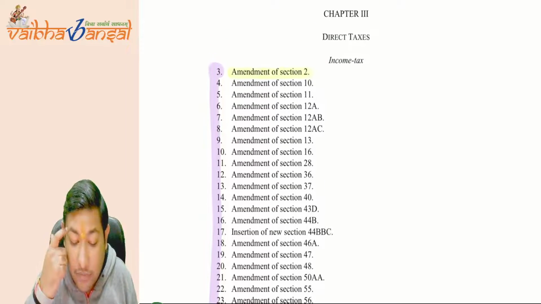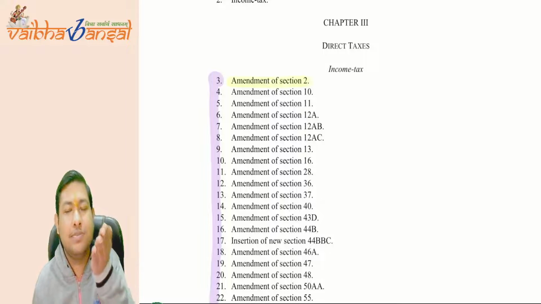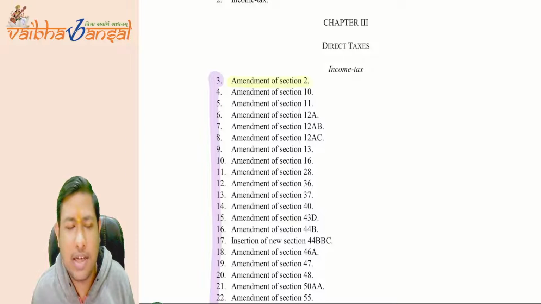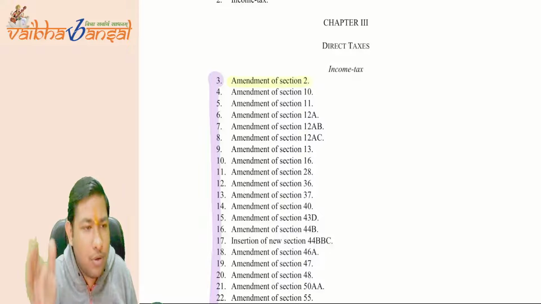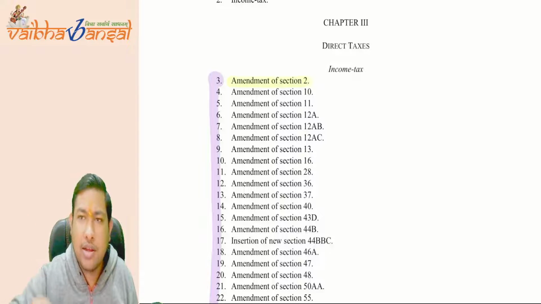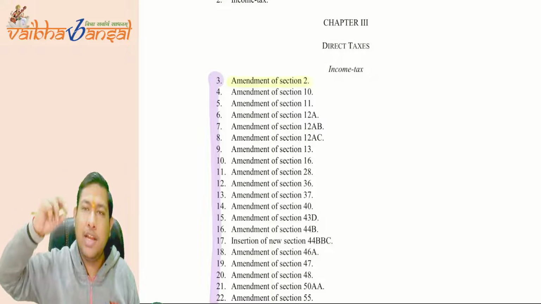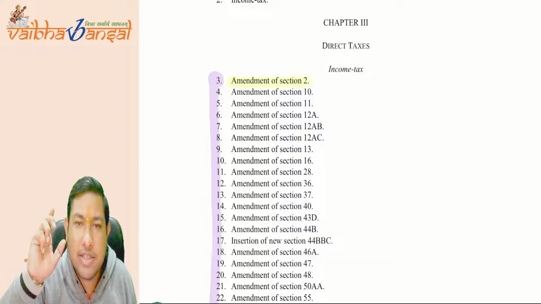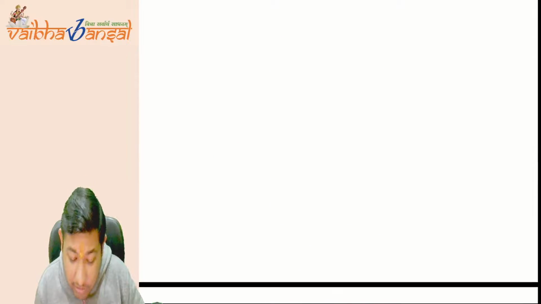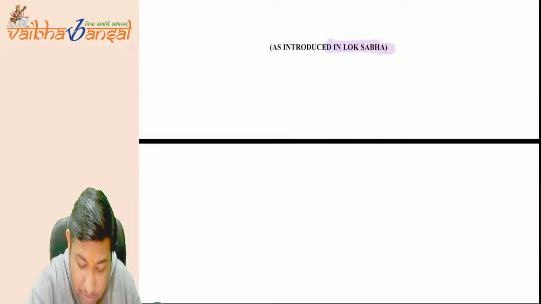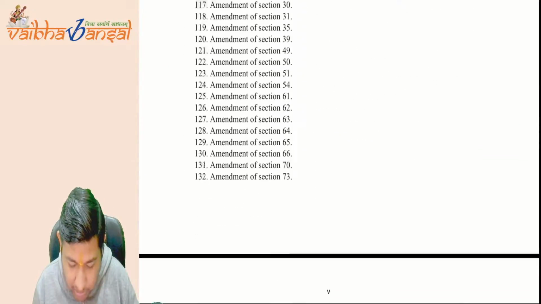The government takes the final draft, which is again presented in the parliament, and they approve it. After approving it, it goes to the Rajya Sabha, and then to the president of India. After that, the president of India signs, and it becomes the act. As I said, it comes on 23rd of July 2024.